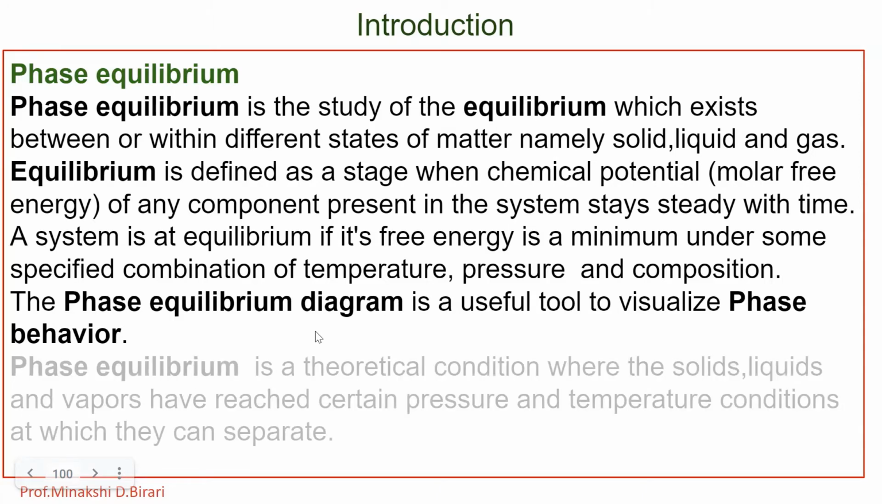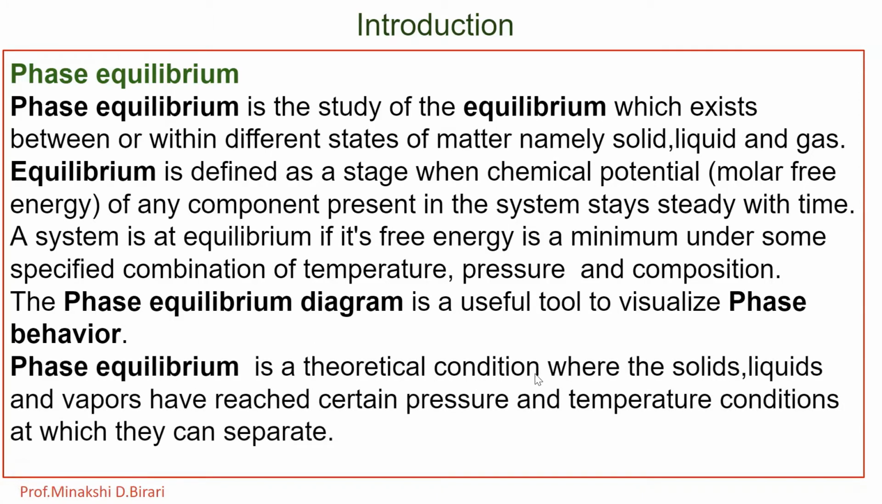Phase equilibrium is a theoretical condition where the solids, liquids and vapors have reached certain pressure and temperature conditions at which they can separate. So, in this chapter, we will study about the effect of temperature and pressure on phase equilibria or physical equilibria.